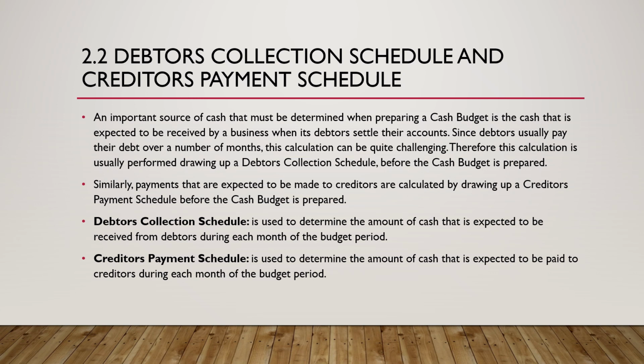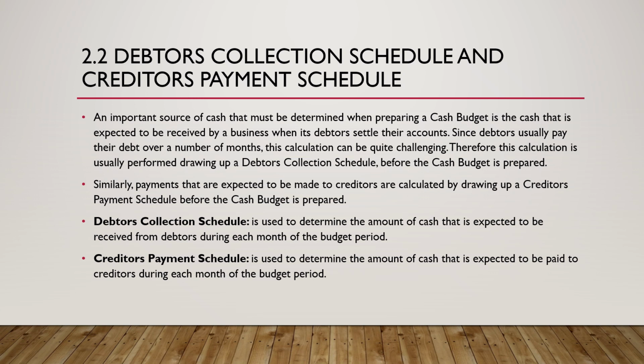Now, remember, when we talk about debtors in a business, we have always said that debtors are an asset in a business. You would remember when you were dealing with your accounting equation, as well as when you were dealing with your general ledger. Whenever we spoke about debtors, we had something called your debtors control, okay? Debtors control, which is this debtors collection schedule, where you are able to actually see whether the business is going to make money through the money that's going to come from our settlements of debt from our debtors. So these people are our assets because they actually help the business grow.